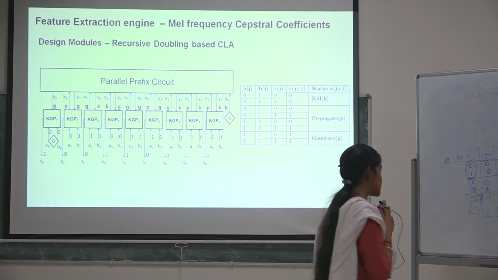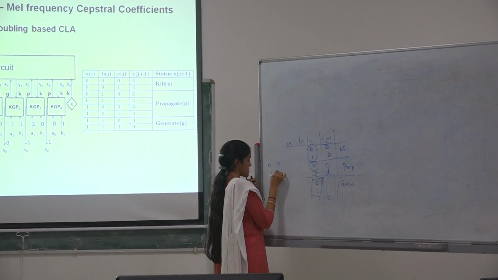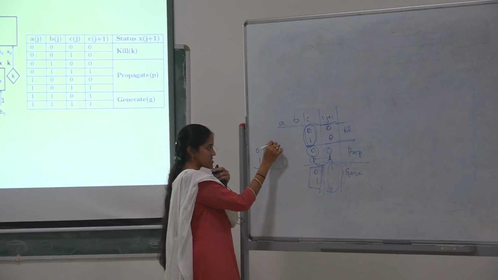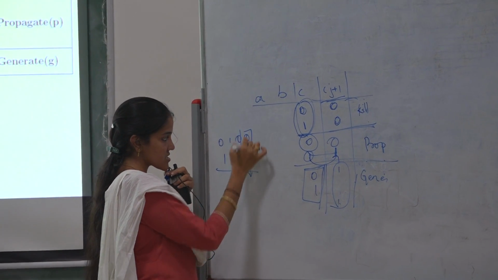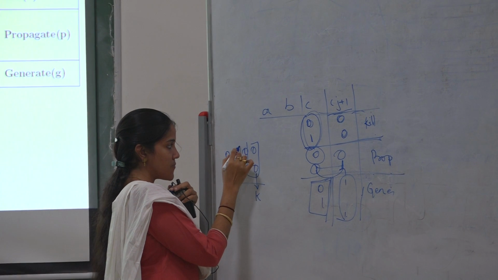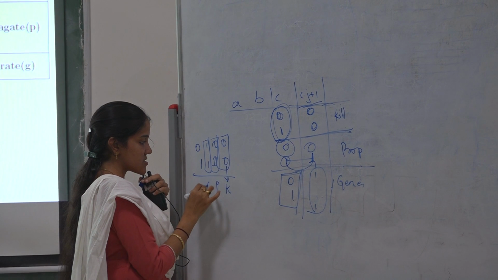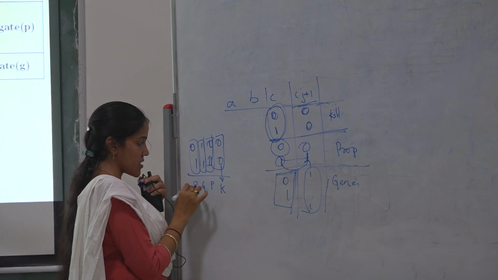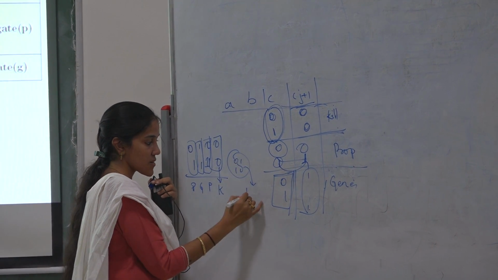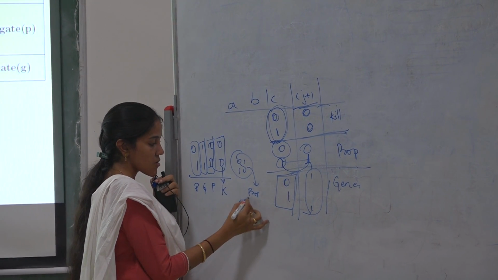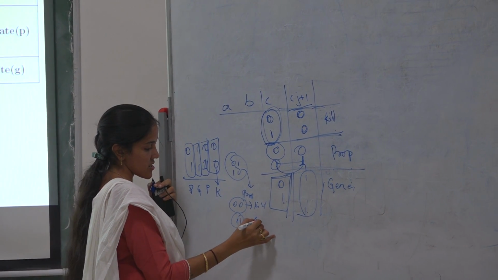For example, if we have a number like this, since 0 and 0 doesn't give any carry, the carry status for these two bits is taken as K, and the carry status for these two is taken as P. For this it is G, and for this it is P. So 0,1 and 1,0 combinations always propagate the carry, 0,0 combinations kill the carry, and the 1,1 combination generates a carry.